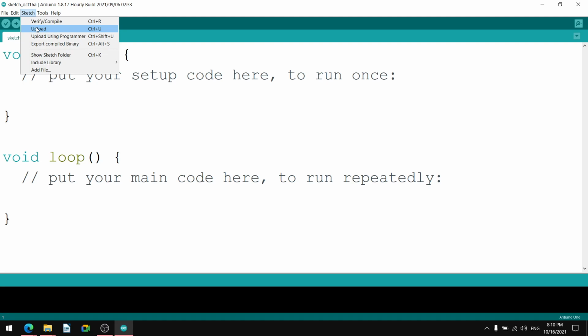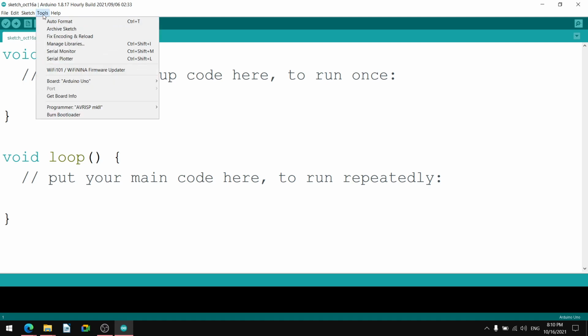So this is about file, edit and sketch drop-down menus. Then the tools drop-down menu is there. Auto format is there under tools that formats the sketch. Archive sketch is there that archives the sketch and we can use it further whenever we want. We can unarchive it and use it. Then fix encoding and reload is there. Then manage libraries is there. Serial monitor is also there, control shift M, and serial plotter is also there.